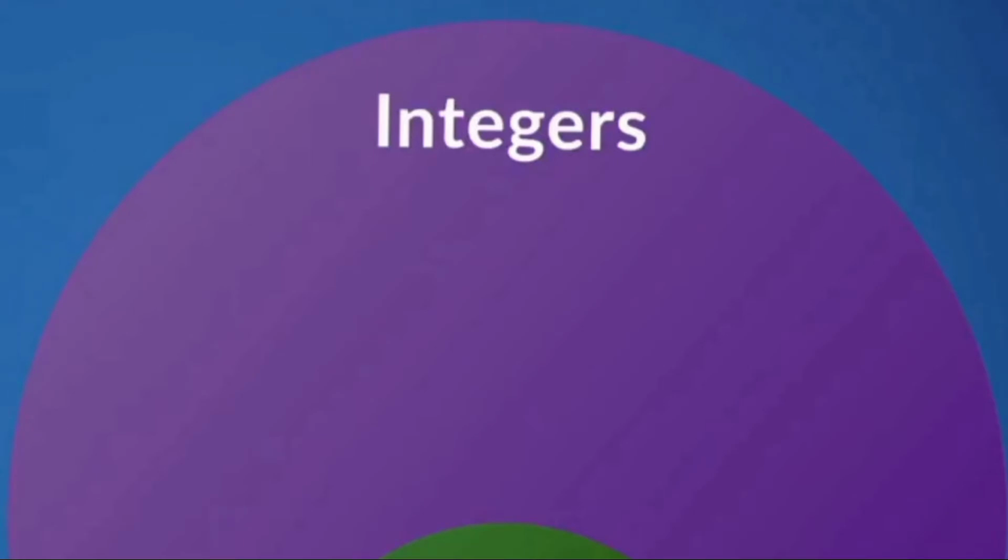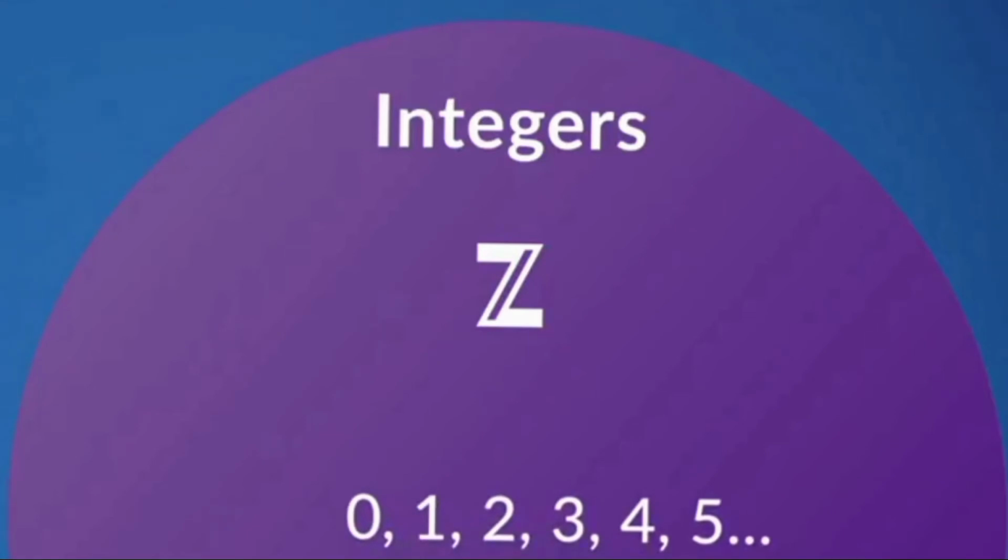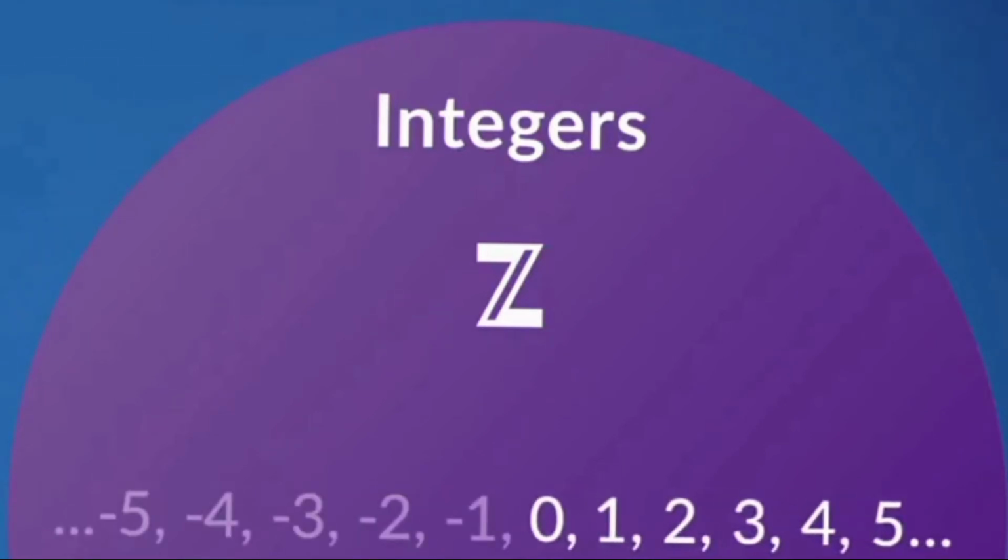Next is the integer. These are all valued negative or positive numbers. All valued in the sense that they are not fraction and not decimal. The integers are generated from the set of counting numbers, that is natural numbers 1, 2, 3, and so on, with the operation of subtraction.